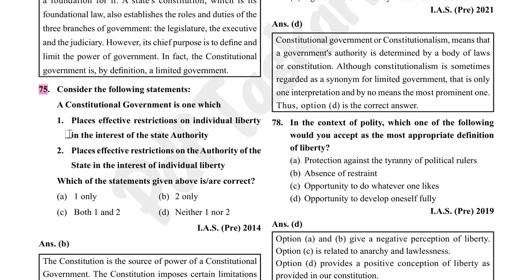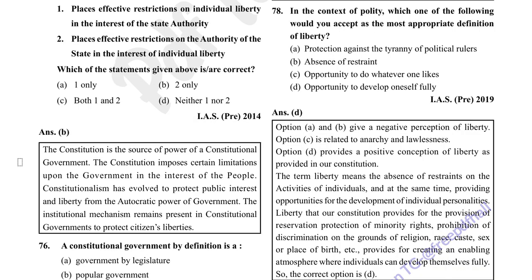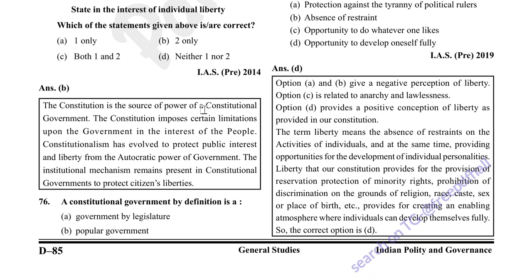So option B is correct and one is wrong. The constitution is the source of power of a constitutional government. The constitution imposes certain limitations upon the government in the interest of the people. Constitutionalism has evolved to protect public interest and liberty from the autocratic power of the government. The institutional mechanism remains present in constitutional government to protect citizens' liberties.